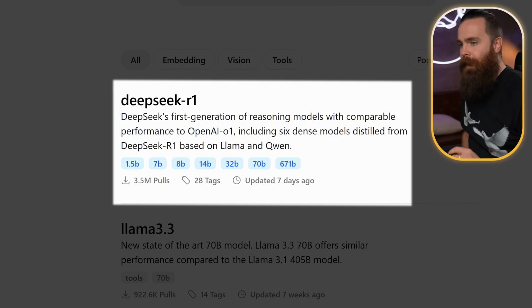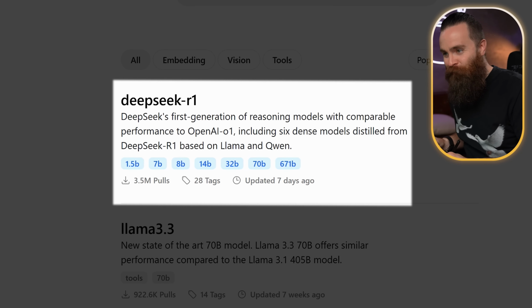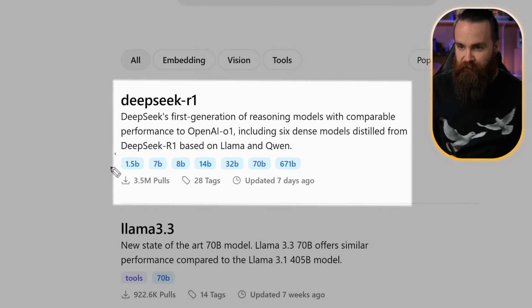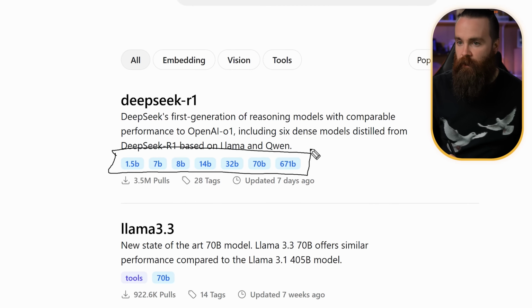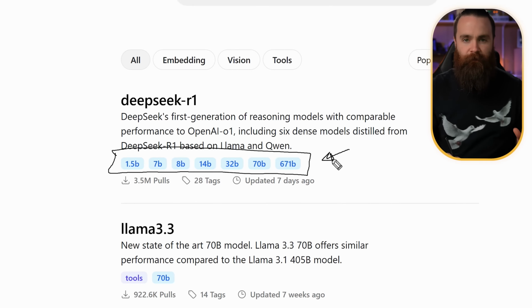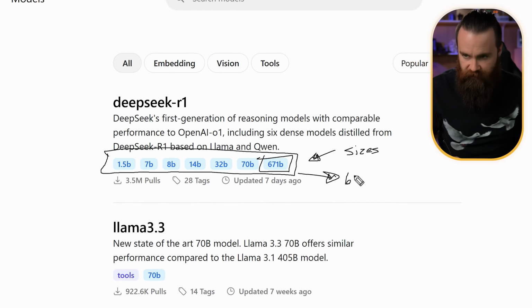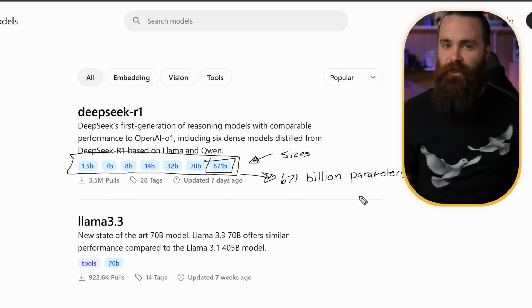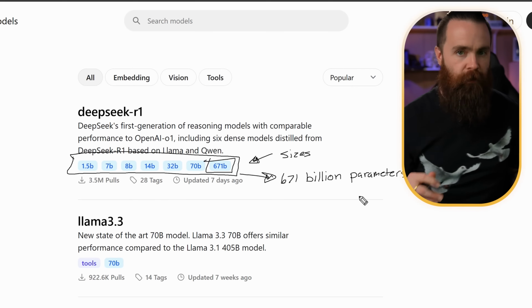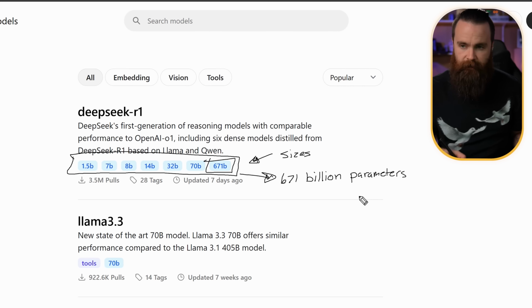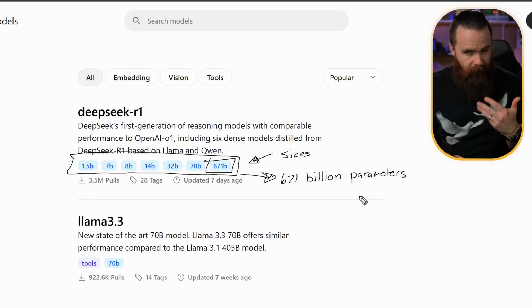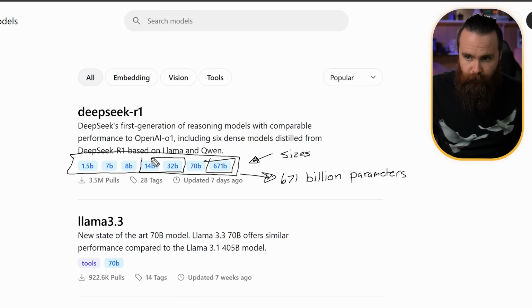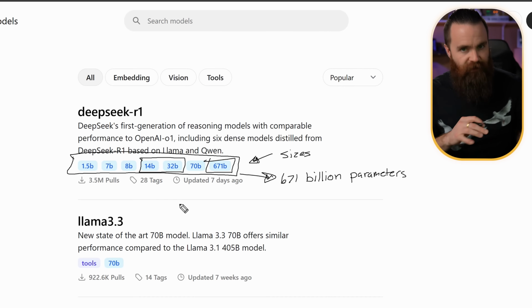Why not Deepseek? And here's the one caveat we have with running local AI models. Notice we have some options here. 1.5B all the way up to 671B. These are the sizes of the models. Take this one for example, the 671B. That's 671 billion parameters. Don't even think about trying to run this. You need some serious hardware, and this is the kind of model that would compete with OpenAI. So where do you land? How big of a model can you run? For me, I can live in this world right here with my NVIDIA 4090, a 14B to 32B. And 32B is pushing it.